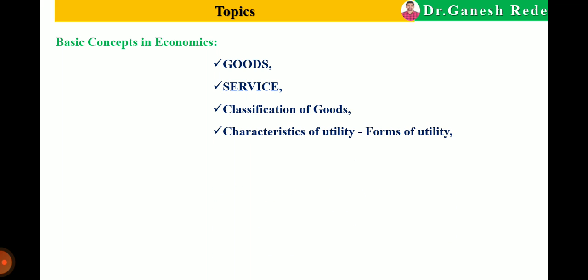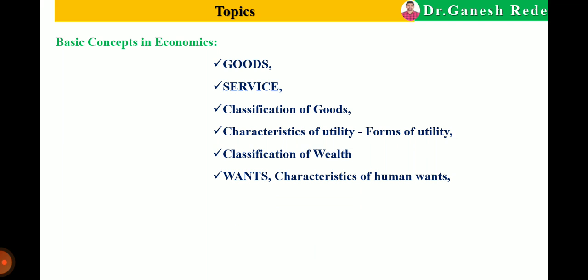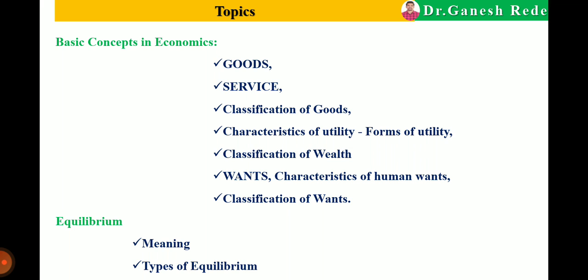It includes goods, services, then classification of goods, then characteristics of utility, then classification of wealth, means what is meant by wealth and what is the classification of wealth, then which are the human wants, which are the characteristics of human wants, then classification of human wants, and lastly we will discuss equilibrium, what is meant by general equilibrium, and which are the types of equilibrium. So these are the topics we have to study in today's lecture.